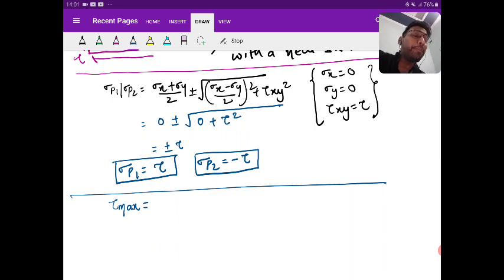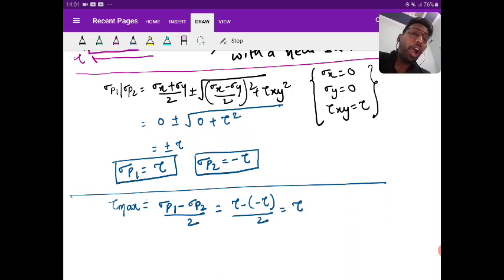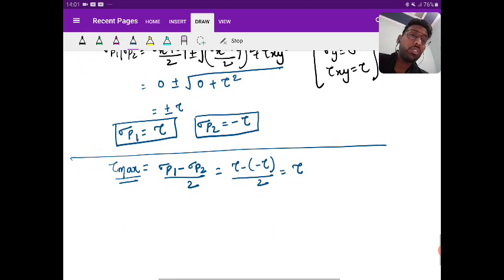Again, I know only P1, P2. I don't know about P3. So I will write sigma P1 minus sigma P2 by 2. So what is sigma P1 minus P2 by 2? That is nothing but tau minus of minus tau divided by 2. So the value is tau. Right. So you got tau max also.